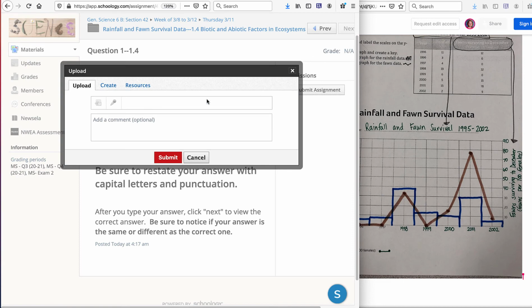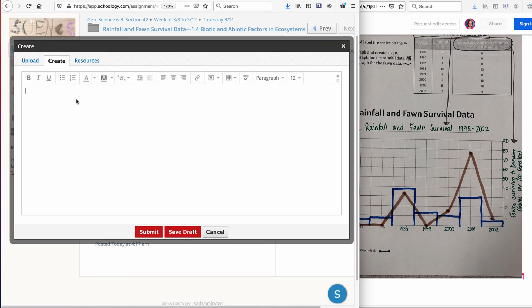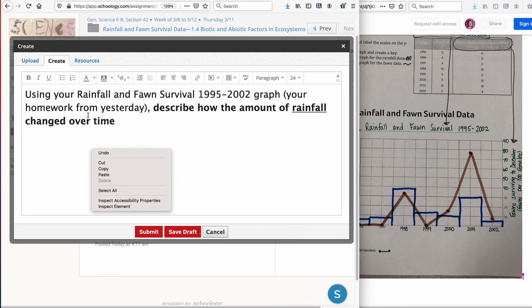But this way I can kind of see, and I'm going to go to create, and then you can either do control V for pasting, or you can right click and click paste. The only reason I did that is because this way I can see the question right in front of me.